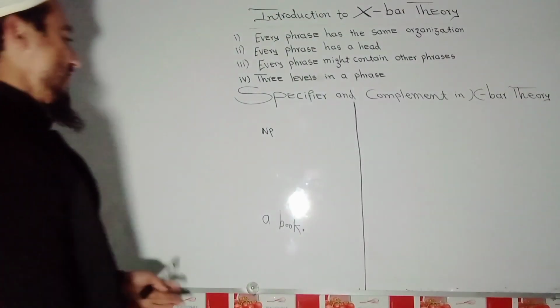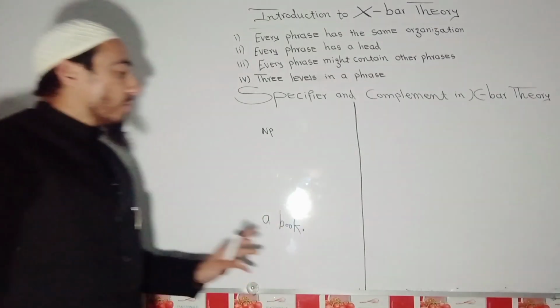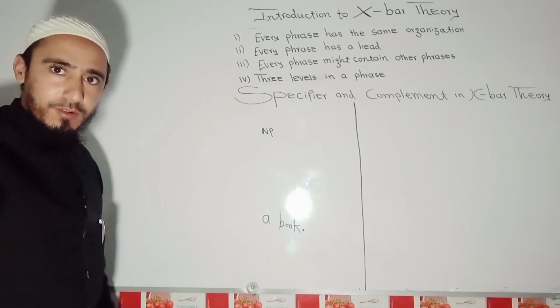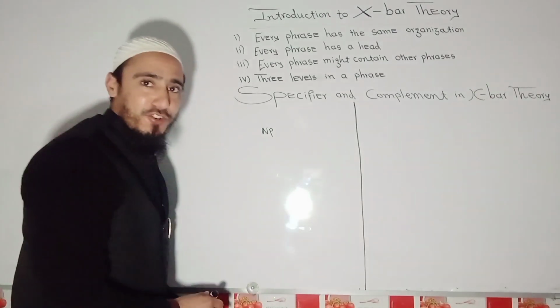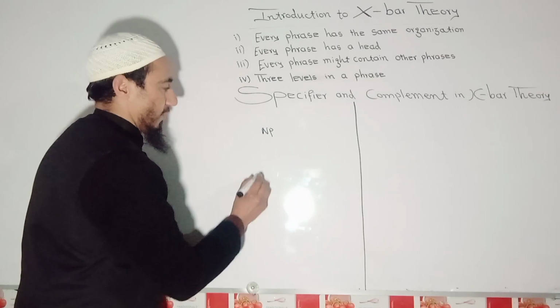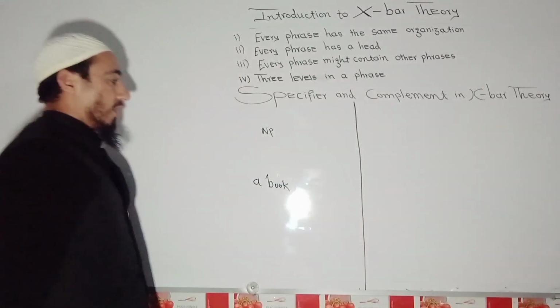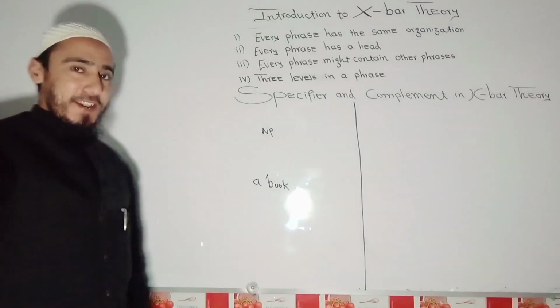So sorry for a little gap. So a book, we have what? We have a book, that is noun phrase. Oh, I think it is because the light is not visible. So yes, here a book. So a book, that is NP.